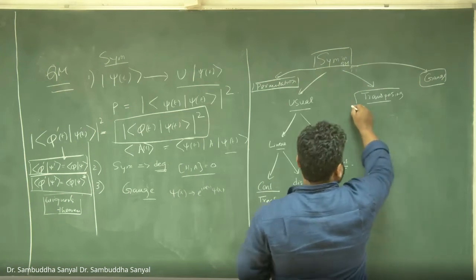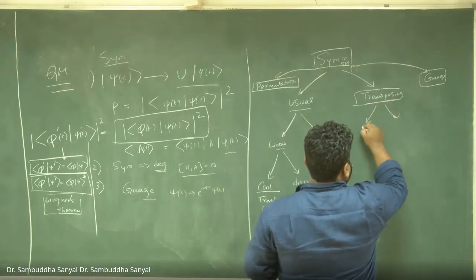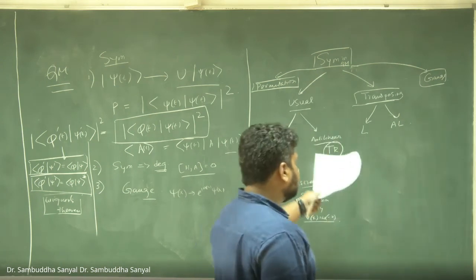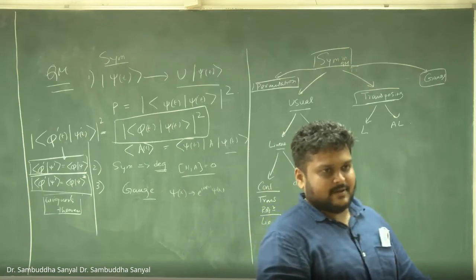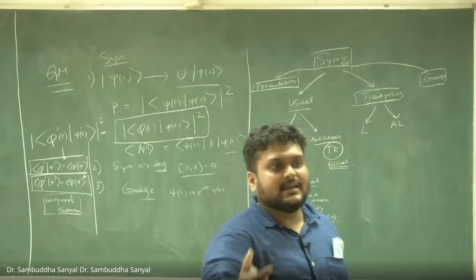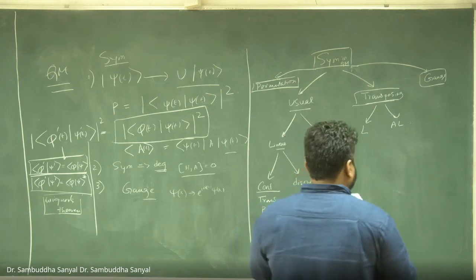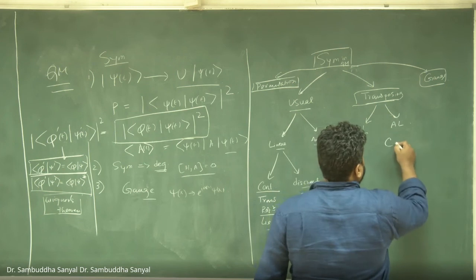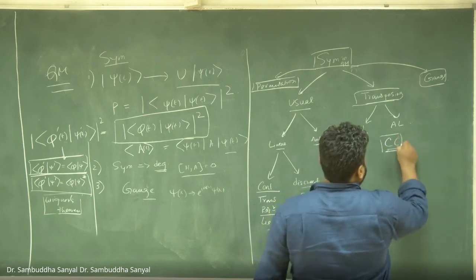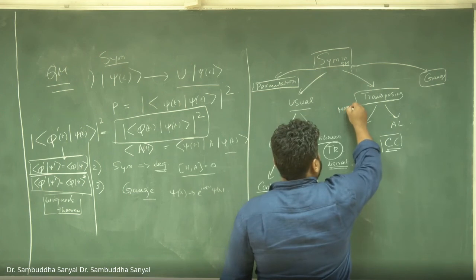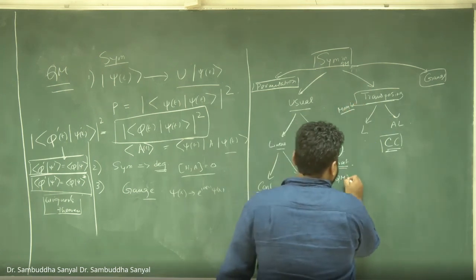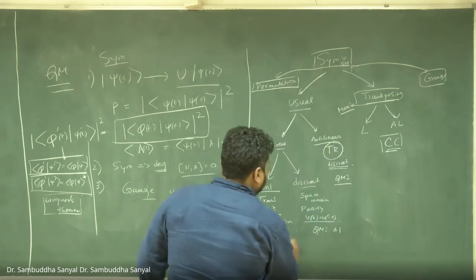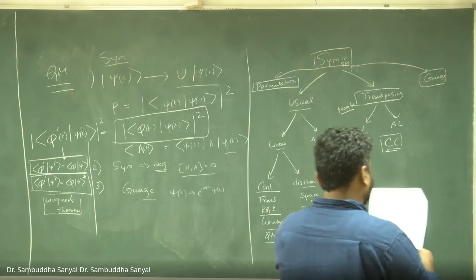Now this is also of two types, L, A, L, but we will not discuss it in this course because this transposing operator appears in a many body system, which means you need many fermions or at least a Lorentz covariant Dirac equation form, which we might come to near the end of the course. So one example is charge conjugation. Charge conjugation is an example. So this is maybe QM2, this is also QM2 and 1, and this is QM1. So these are the general classes of symmetries.